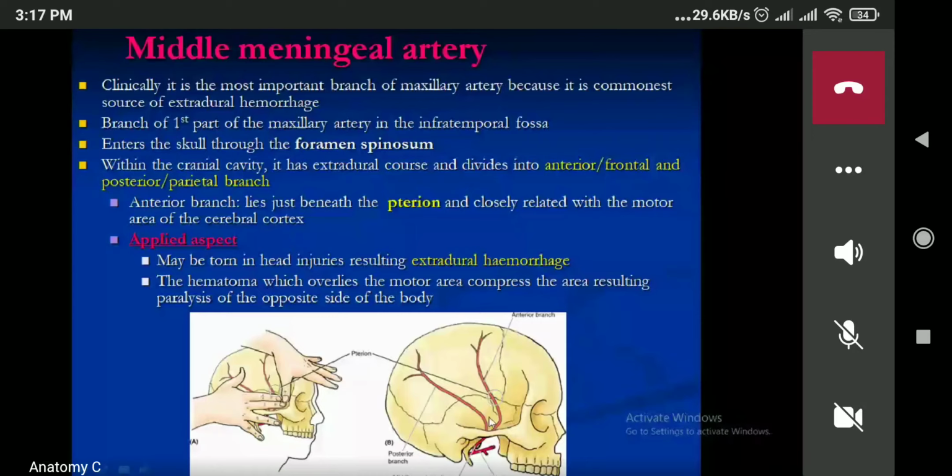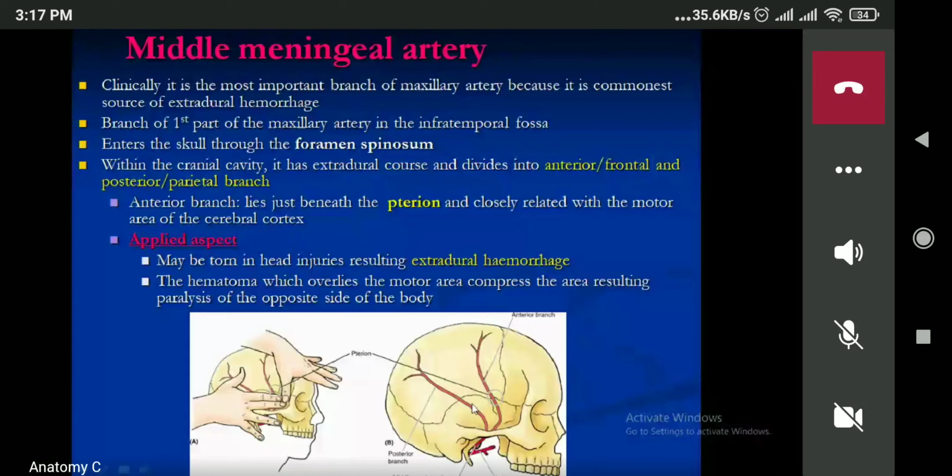One is the anterior one. Next one is the posterior one. The anterior one is known as the frontal. The posterior one is known as the parietal. Now, can you see the anterior one? Can you see the relation of the pterion and the anterior branch of the middle meningeal artery? देखियो relation देखियो. Now this is the pterion.